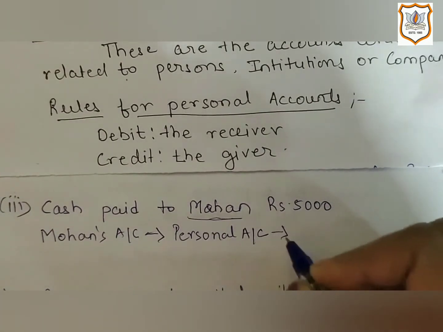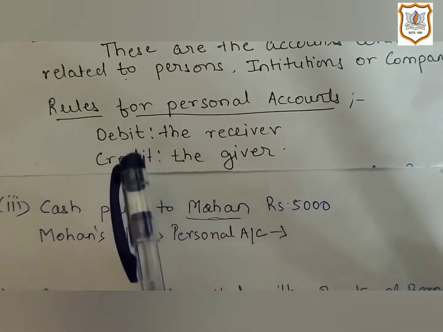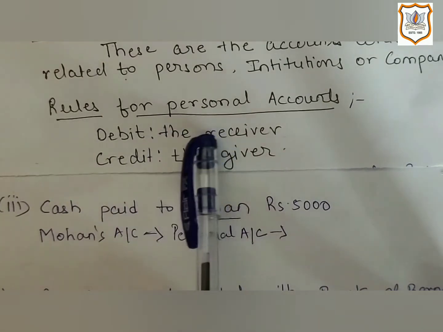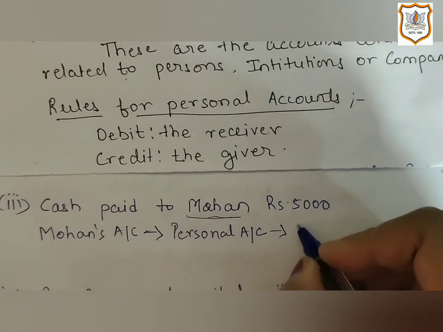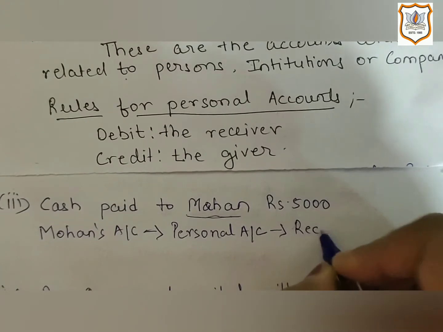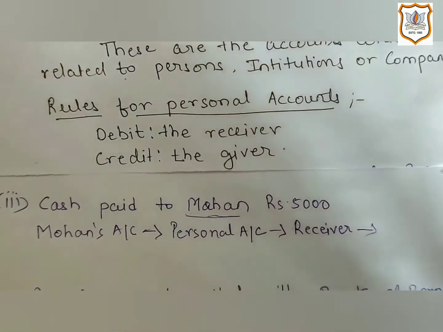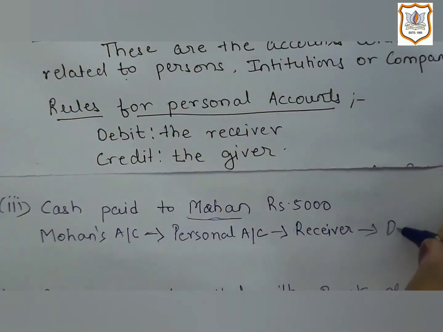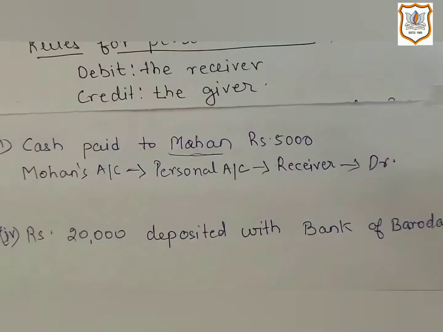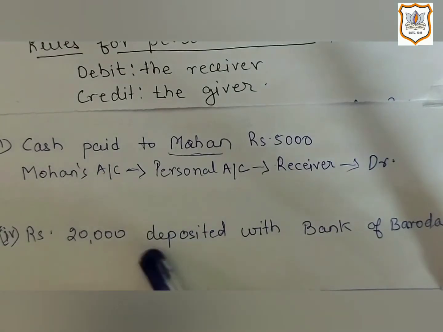And if we apply the formula of personal account, according to that, debit the receiver. So as he is a receiver, so his account will be debited, DR.